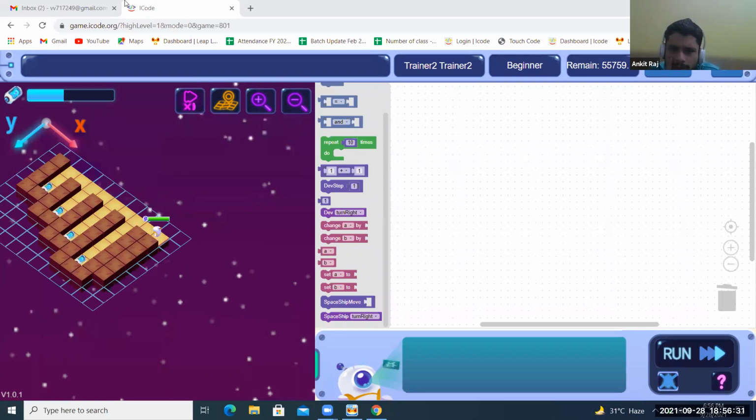Sir, turn left there, turn left side. Sorry, turn left, not turn right. Every time it is turning left. Okay, try to do this one. Simple, not so tough. Similar to the last one.